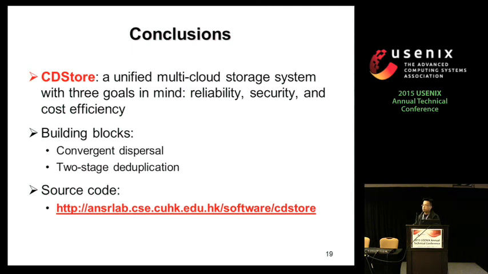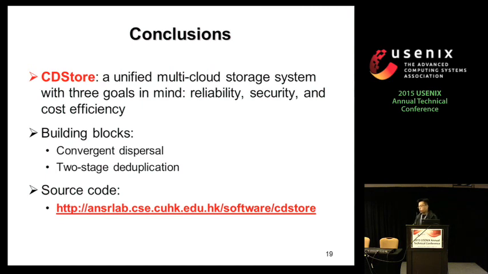Just want to make sure I understand it. In your deduplication graph, I want to make sure I understood what was intra and what was inter. It looked like for the smaller data set, the user's own data, if you restrict your model to prevent side-channel attacks by giving a separate key to each individual user, you're getting most of the deduplication benefit even within that user's own data set. And when you include additional data sets, you're not getting a lot of additional benefit. Most of the deduplication benefit happens within a user's space. It seems counterintuitive to me. Is that correct?